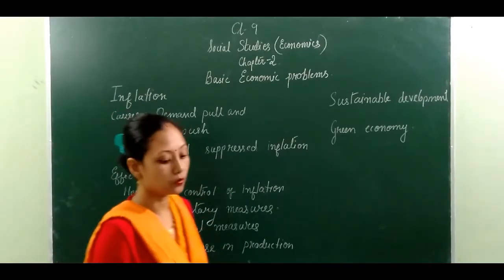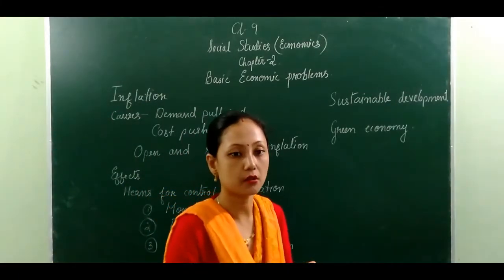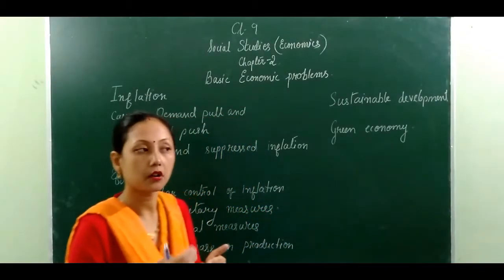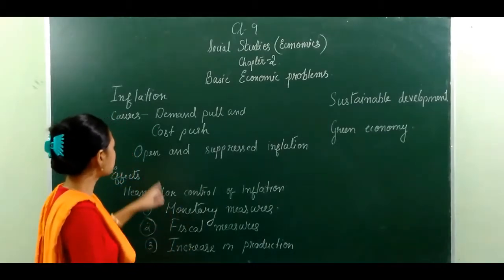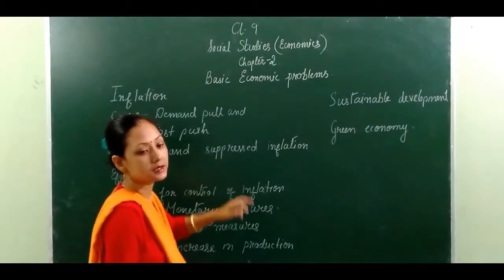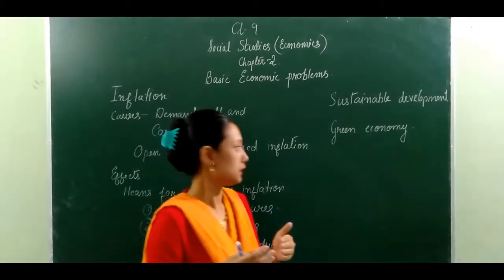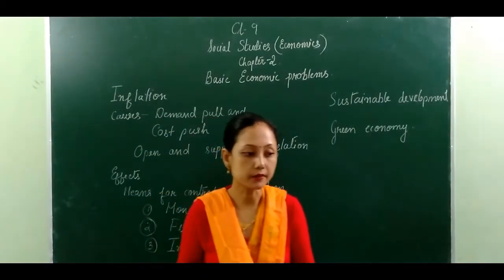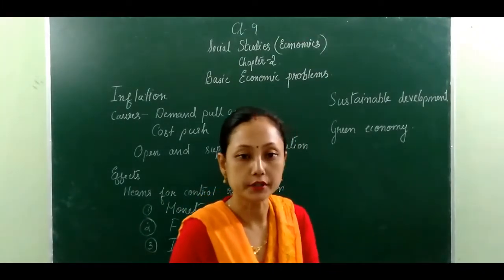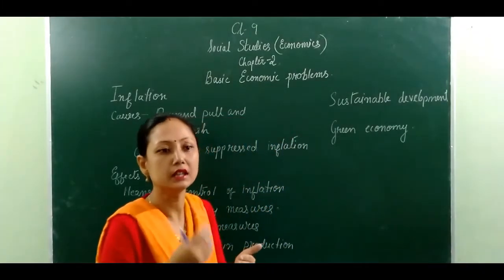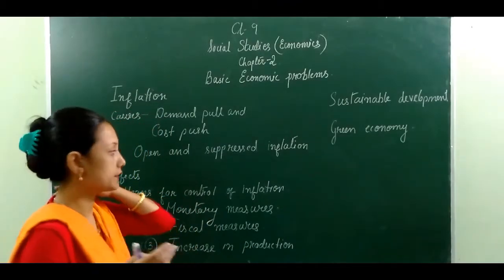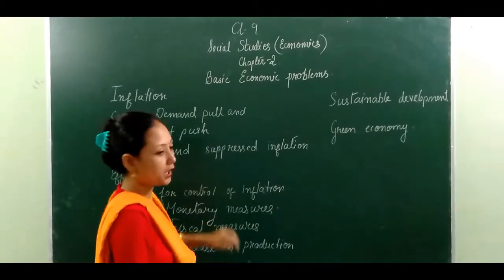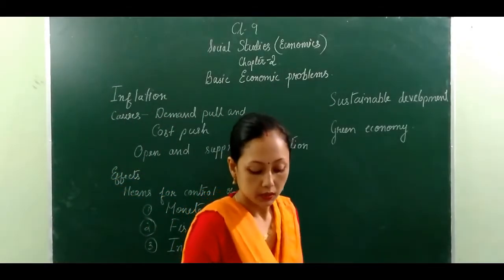Now let's go to the other two types of inflation distinguished in the economic problems of our country. One is open inflation and the other is suppressed inflation. Open inflation means there is no limit to the increase in the prices of the commodities. Those are known as open inflation. Another one is suppressed inflation.